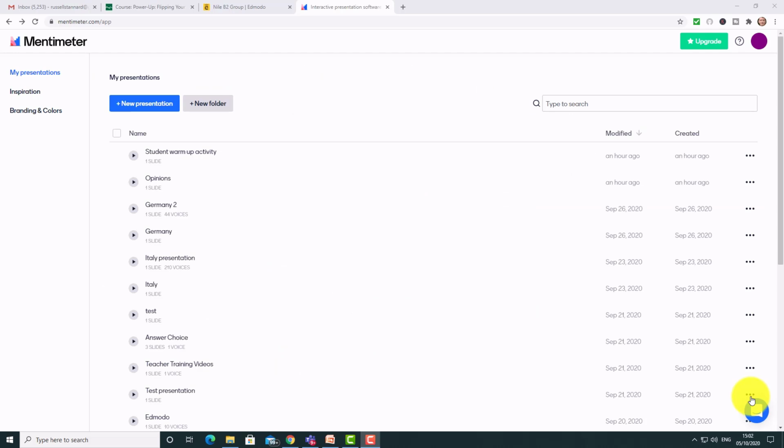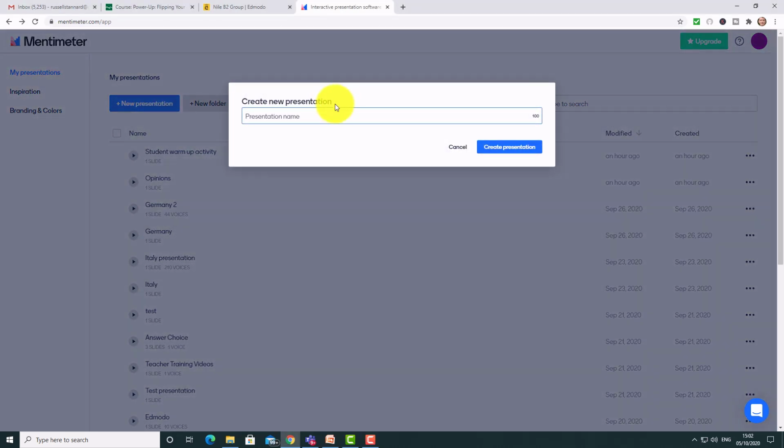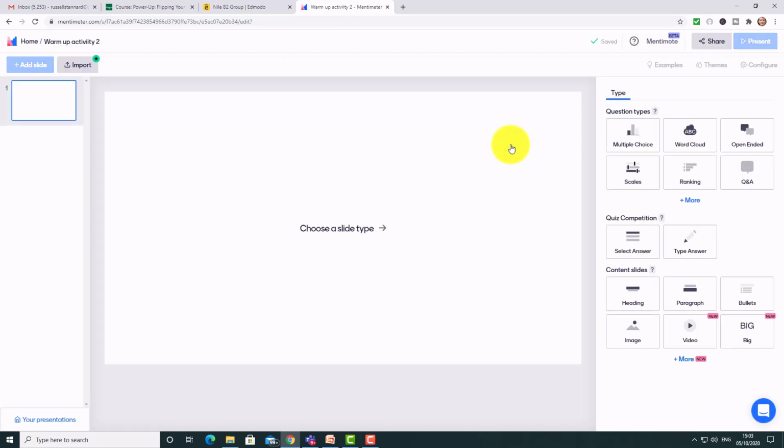The interesting thing about working with Mentimeter is the number of activity types that you can do. They're called presentations, and each presentation can have 3 activities, and you can of course make 2 or 3 presentations for a lecture and vary the type of activities. So let's say we're going to do a warm-up activity. Let's say we've got a lesson, but before the lesson starts we want to create an activity for the students to do, and let's say we want to create some multiple choice questions.